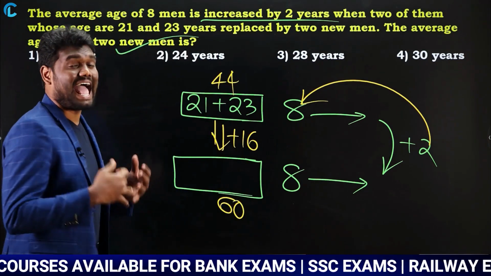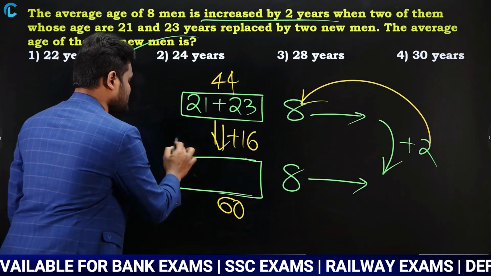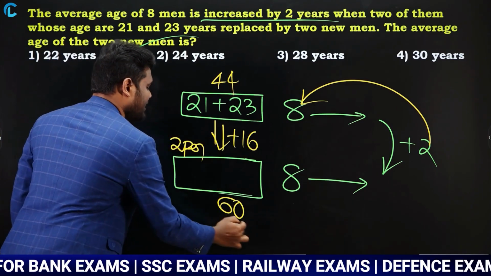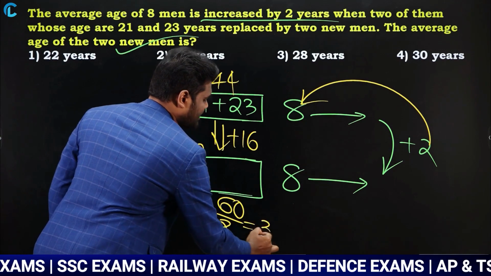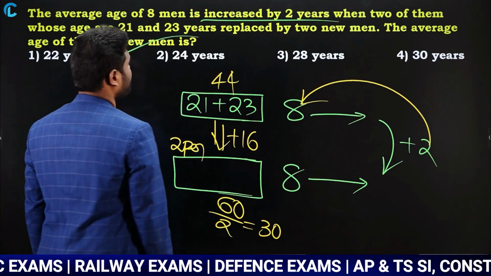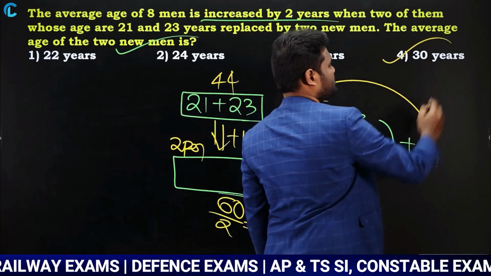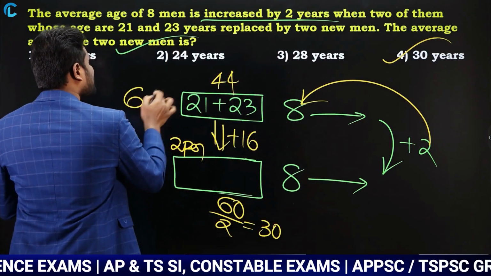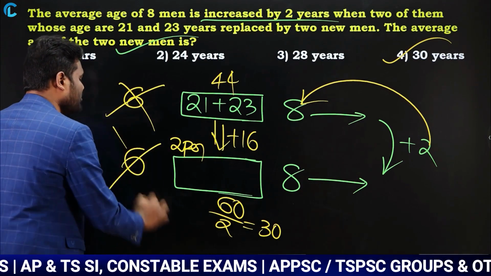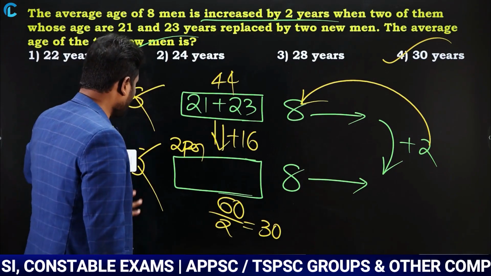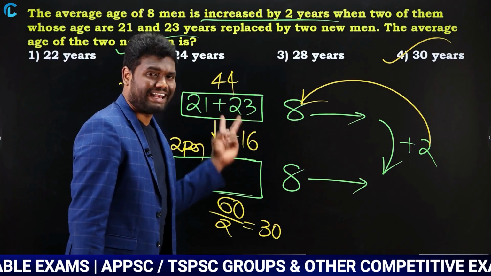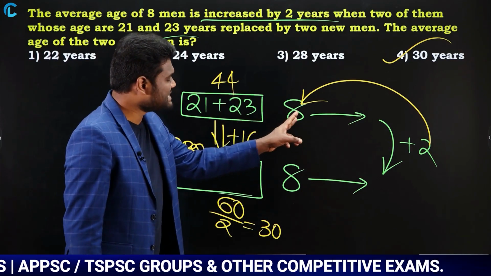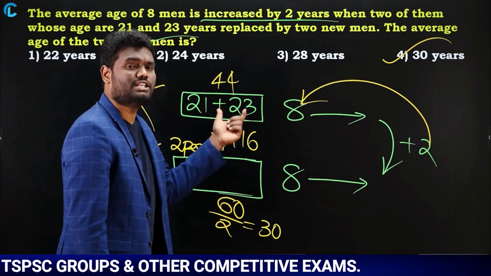Now your question is about the average. As it is 2 persons, it should be divided by 2. So we can say that the average of them is going to be 30 years, which is option 4. Very simple. And don't forget, the remaining 6 persons you can neglect. Your question is not about those persons. Your question is about only the 2 persons who were replaced. That is the reason out of these 8 persons I am concentrating only on these 2 persons.